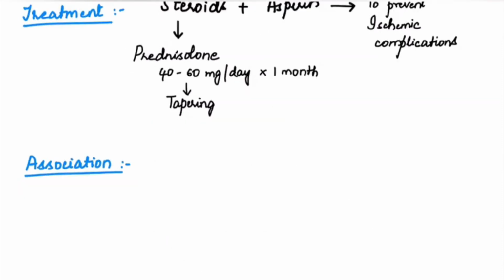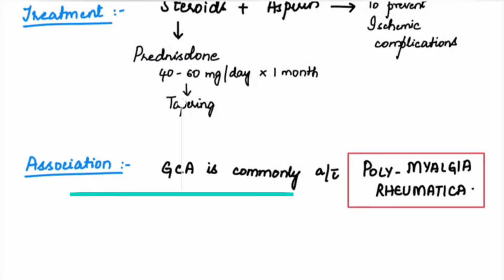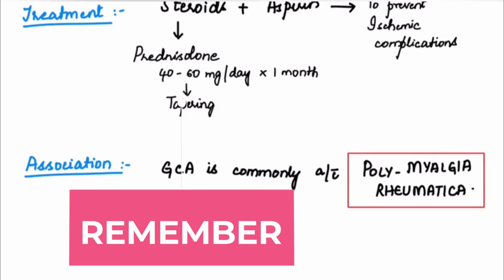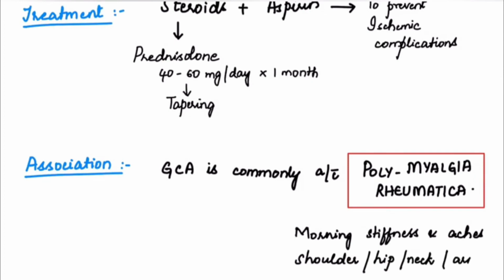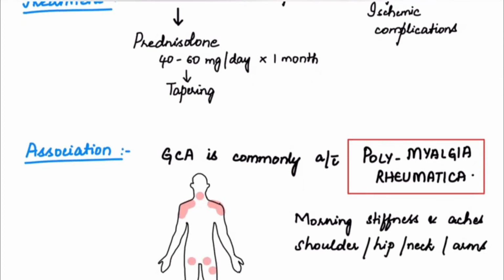Another important point to remember about giant cell arteritis is that it is commonly associated with polymyalgia rheumatica. This polymyalgia rheumatica is an inflammatory rheumatological condition where there is morning stiffness and aches involving the shoulder, hip, neck and arms. So typically this will be the presentation.